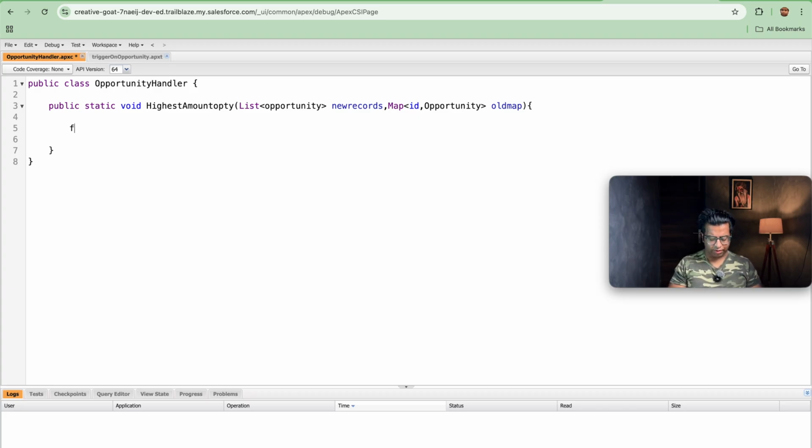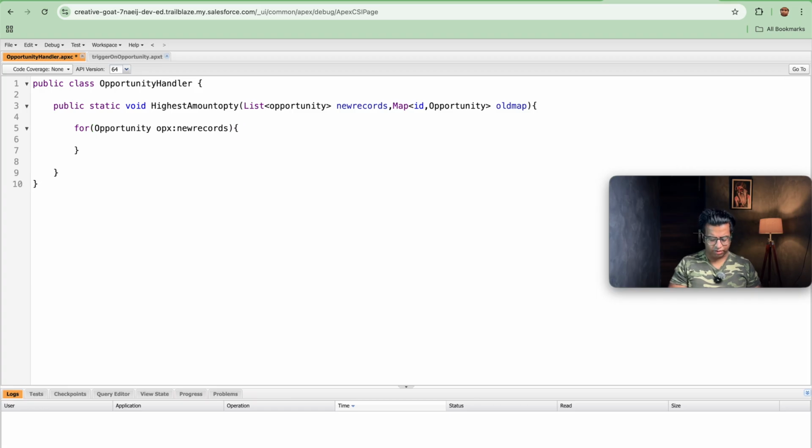So first of all, for Opportunity OPX : newRecords, if OPX.AccountId is not equal to null and OPX.Amount is not equal to null, then only we need to consider this, else we will not consider this.